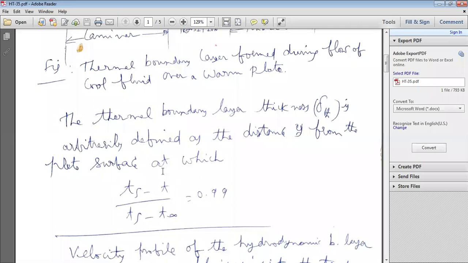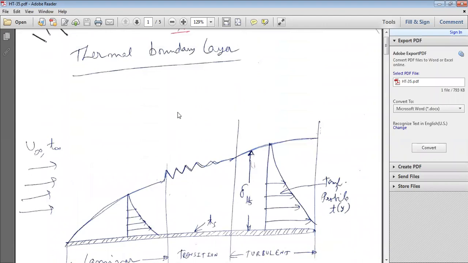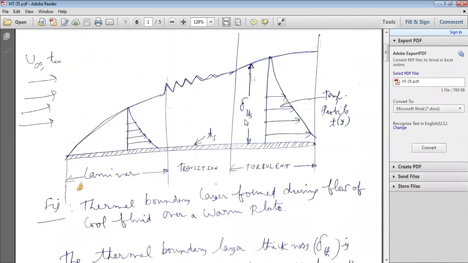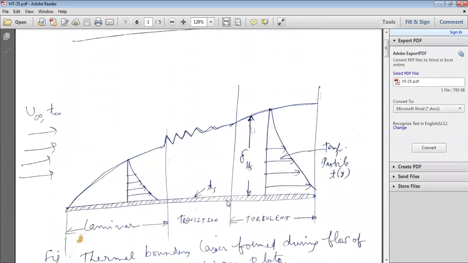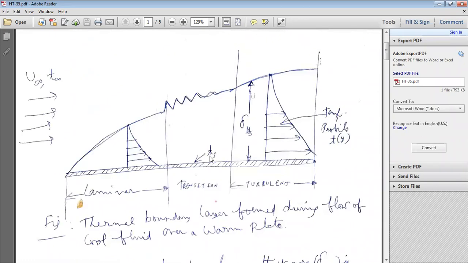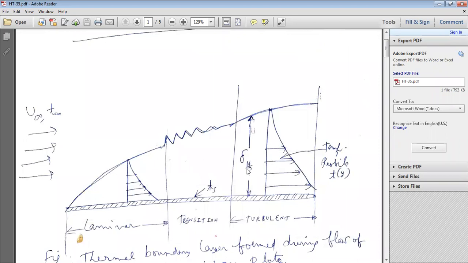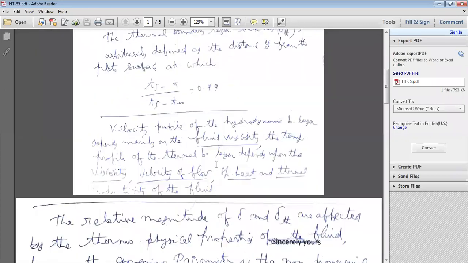This definition was found after conducting a number of convection heat transfer experiments on a warm plate. Here Ts is the surface temperature, and T is the temperature at any given value of y from the surface of the plate.